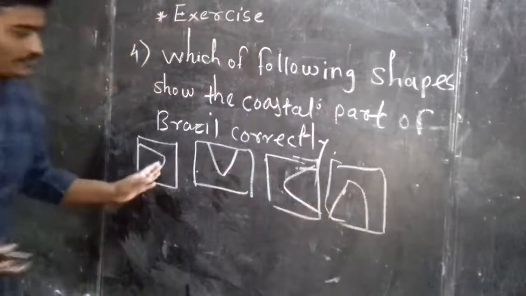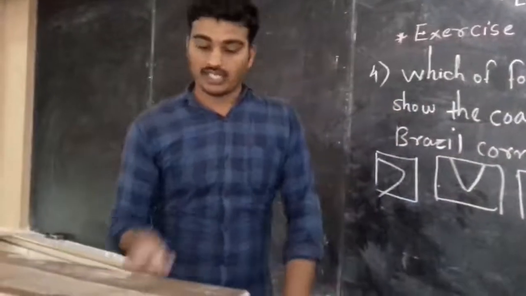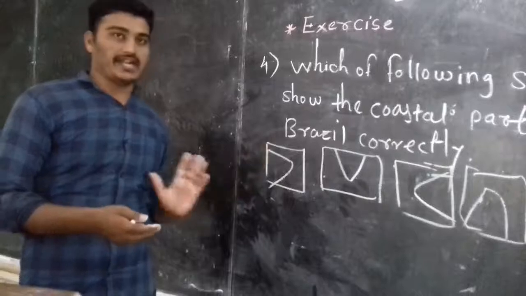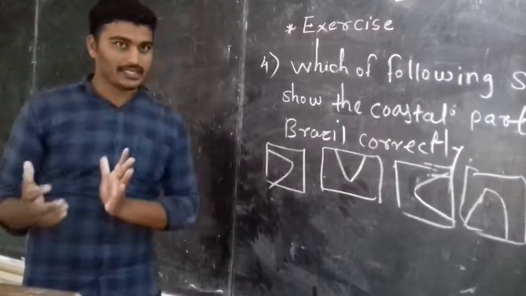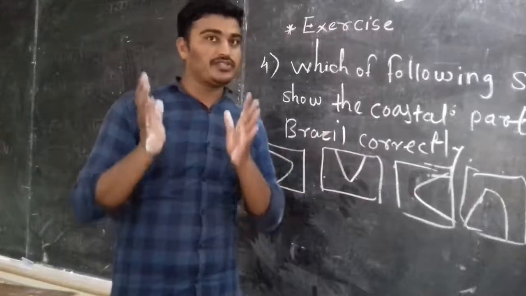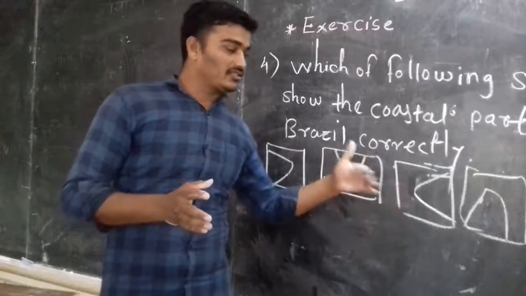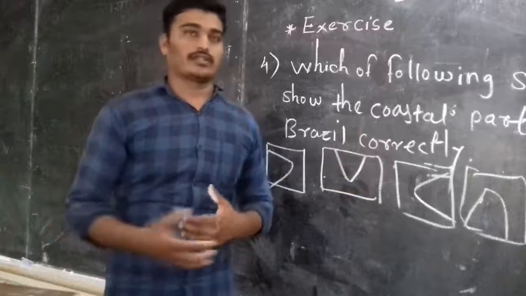These shapes represent a country, and we have to show which side, in the direction, which part of the country shows the coastal part. Coastal means the part of the country that touches the coast, the ocean.